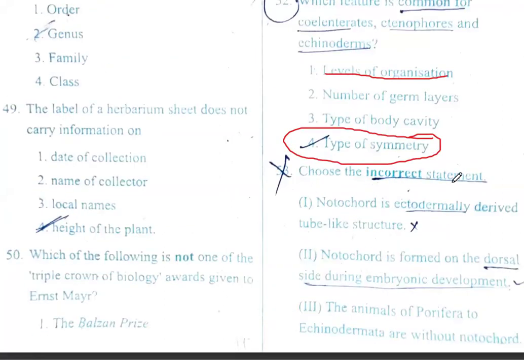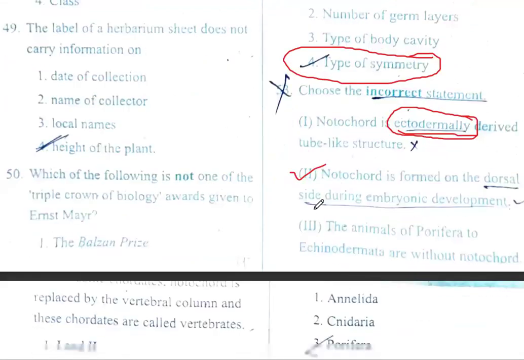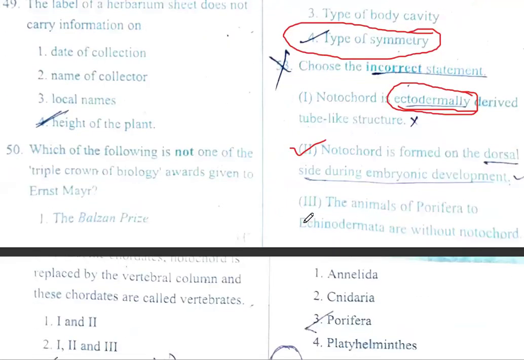Choose the incorrect statement. Notochord is ectodermally derived. Is it ectodermally derived? No, it is mesodermally derived. Right? So notochord is formed on the dorsal side during embryonic development. Yes, of course it is correct. The animals of poriferans to echinoderms are without notochord.